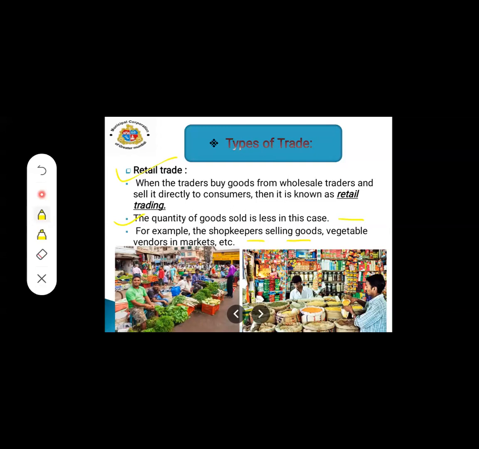Now in your home, in your locality, in your area, there is a small shop, students. Those small shops are known as retail shops, where the consumer, the customer, can easily go and buy the product. Near your road, near your house, those shops are retail shops.